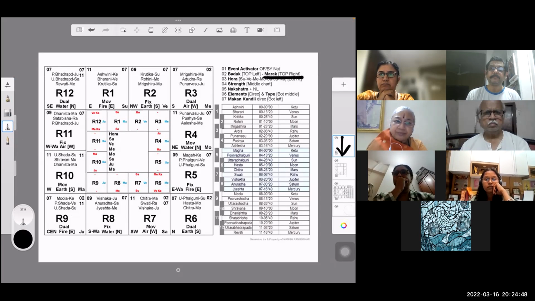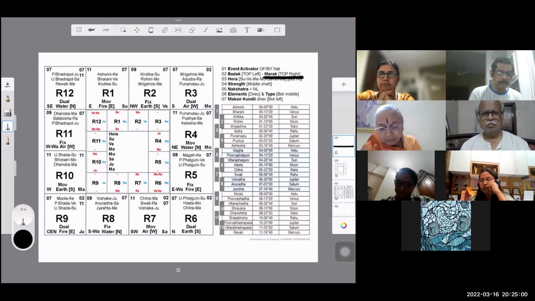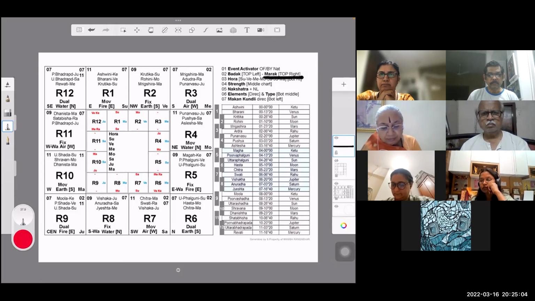Now Marak Sthan. Okay, this we have not spoken about. Marak is equivalent to Mrityu Tulya, equivalent to death, or equivalent to death. Okay, so इसका ये क्या है मैं बताता हूँ.